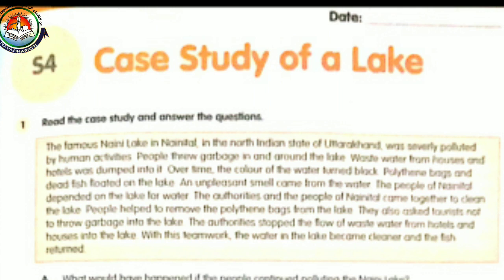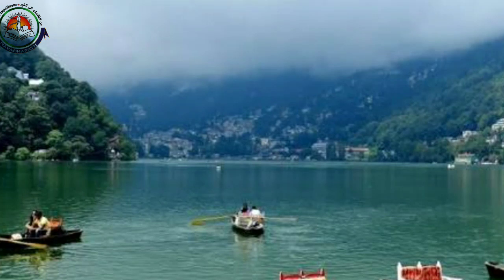So when we read this article, we can say that in the beginning I asked one question: who is actually responsible for preventing water pollution, the government or the people?